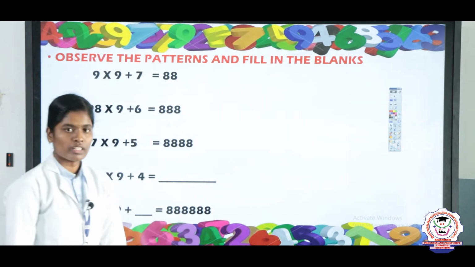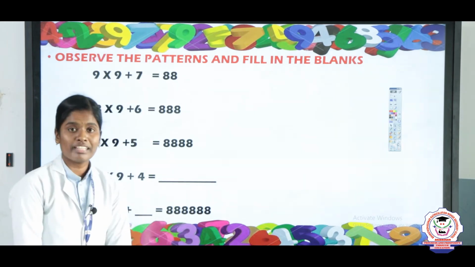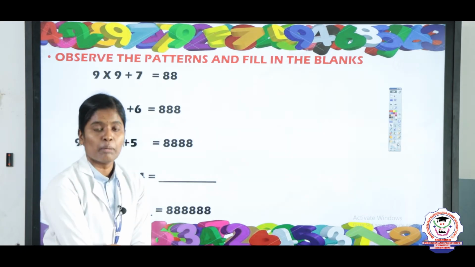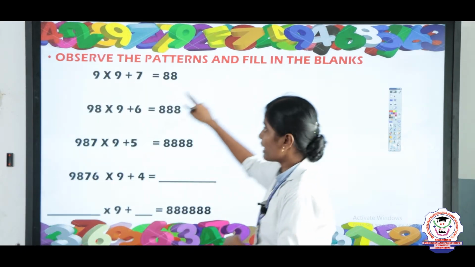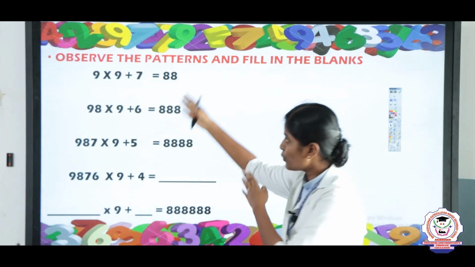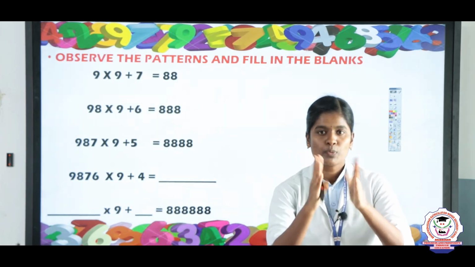So our next question is observe the pattern and fill in the blanks. 9 into 9 plus 7. So take 9 9s are 81 plus 7, the answer is 88. Otherwise you will see and say the answer. It is very easy for you.